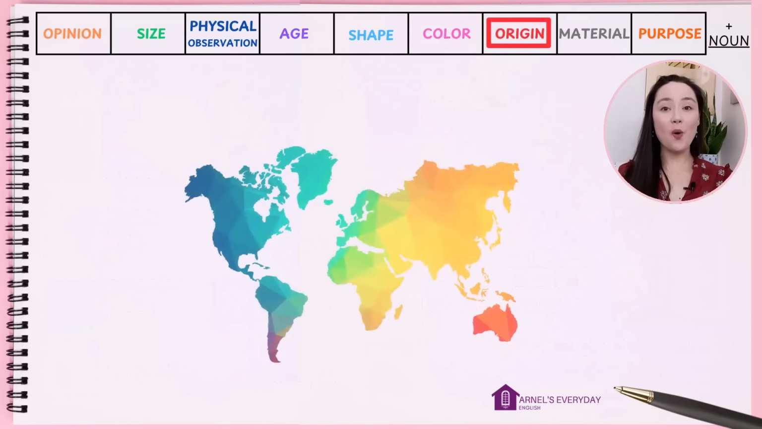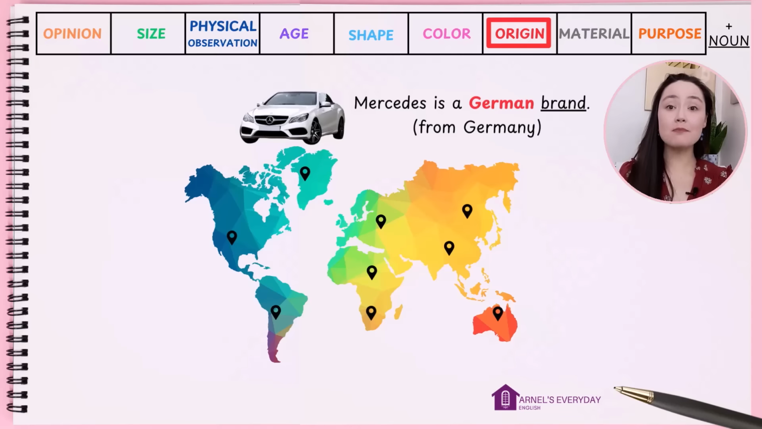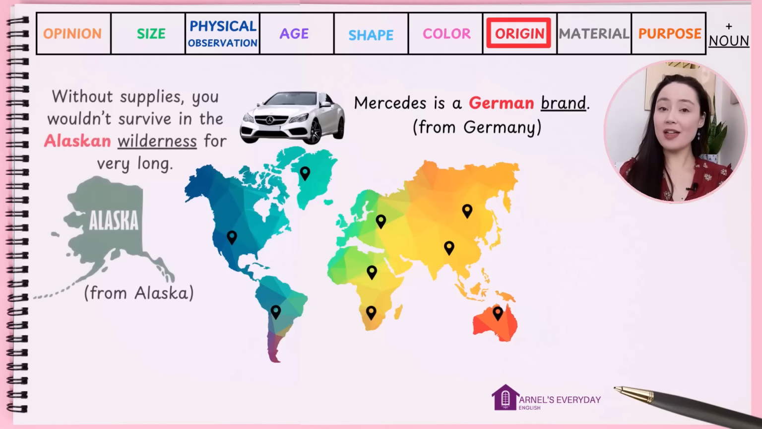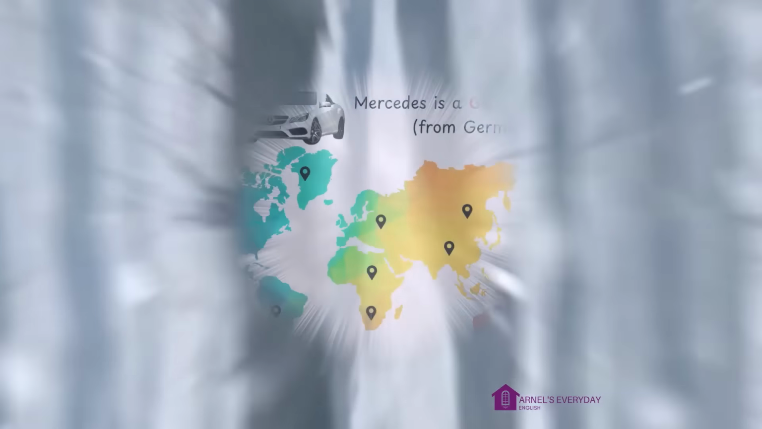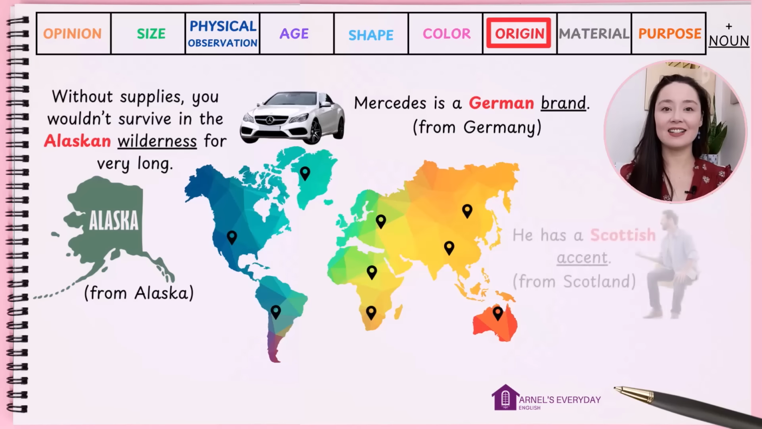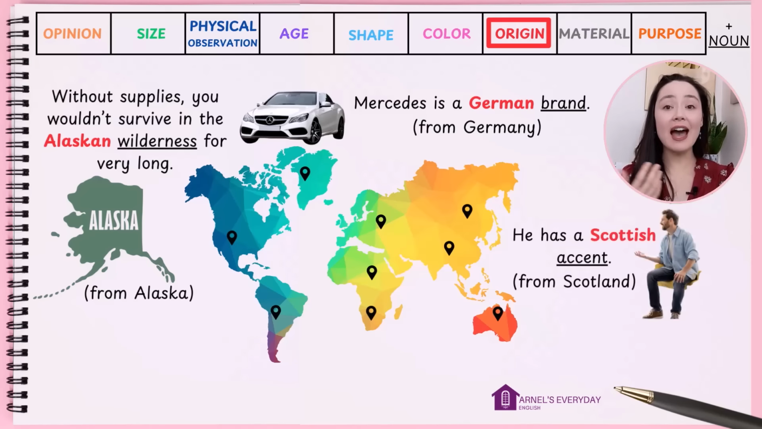Origin. This means where is something from? Mercedes is a German brand. From Germany. Without supplies, you wouldn't survive in the Alaskan wilderness for very long. From Alaska. He has a Scottish accent. From Scotland.